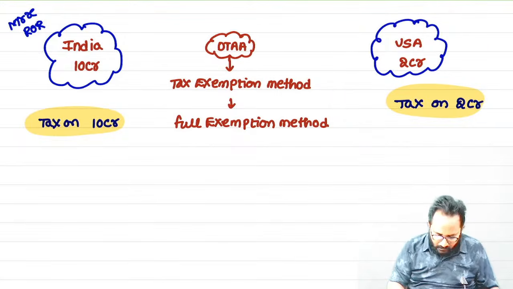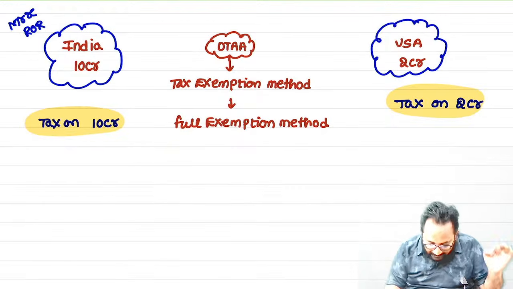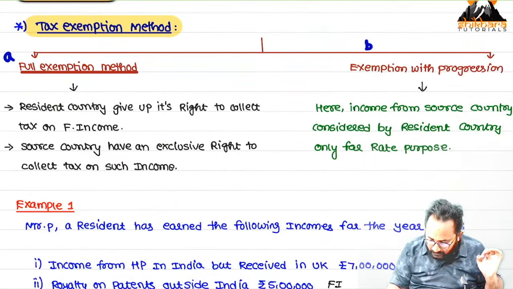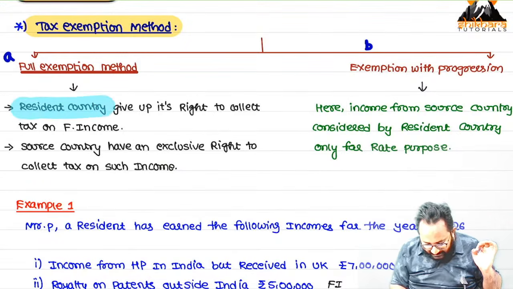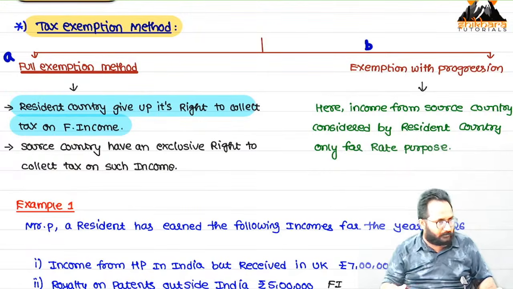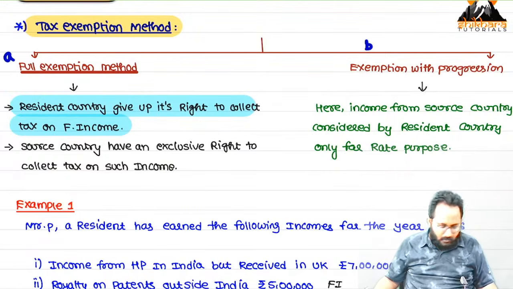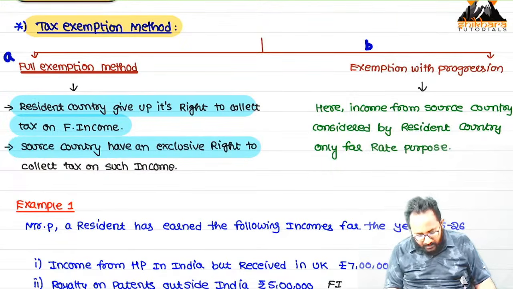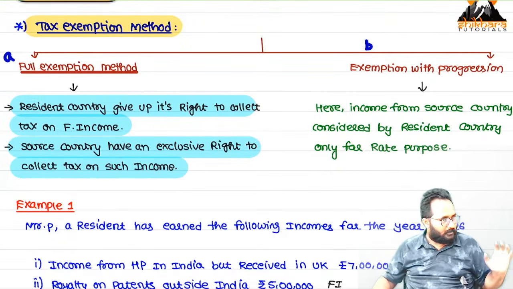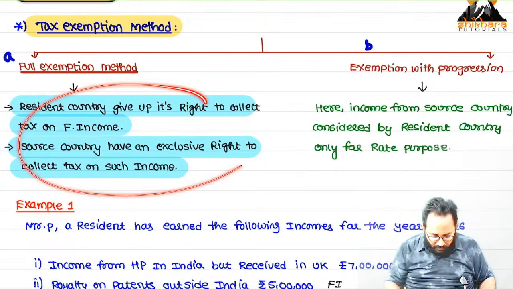The source country. Please read these lines. In the exam, you have to write these lines: the resident country gave up its right to collect the tax on foreign income, and the source country has the exclusive right to collect the tax on such income. If you write these lines, then only you will get marks.